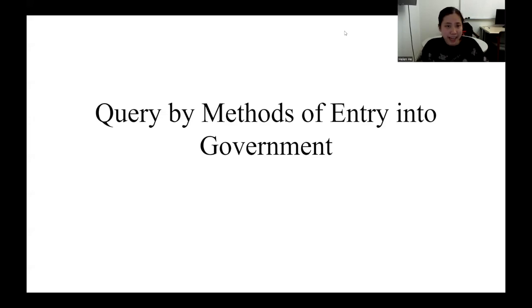Everyone, welcome back. Today we're going to talk about the very first query in the Microsoft Access Database system, which is query by methods of entry. So this is a query about people's entry into government, how people in Chinese history attained eligibility for office. If your research question has something to do with the bureaucratic system or examination history, this will be a very important query for you. It basically allows us to figure out who are the people who entered into government through